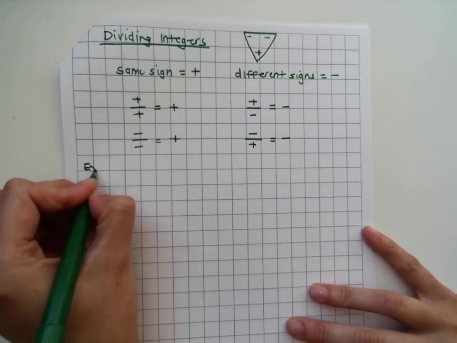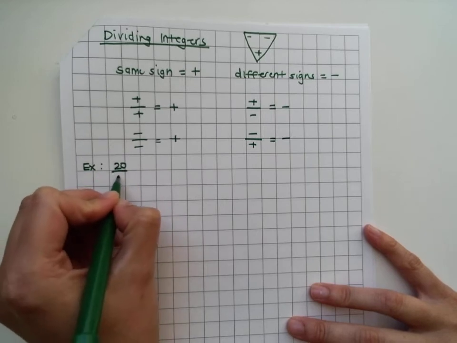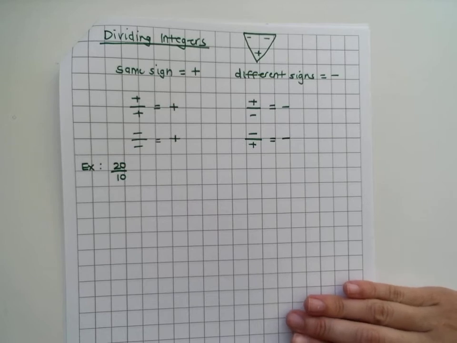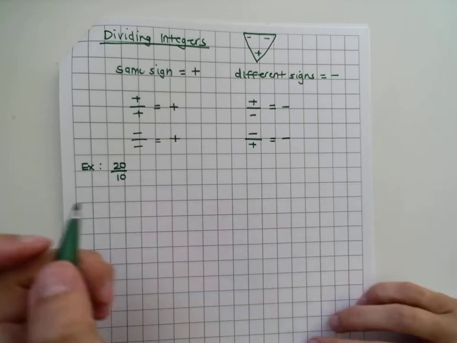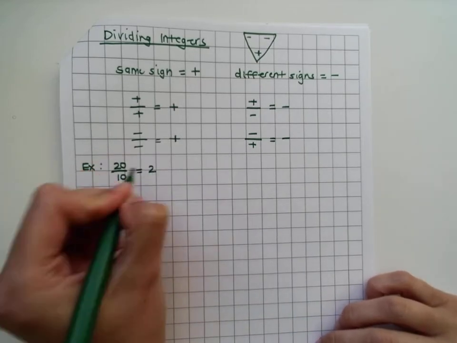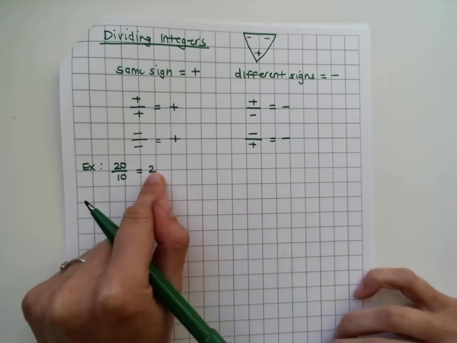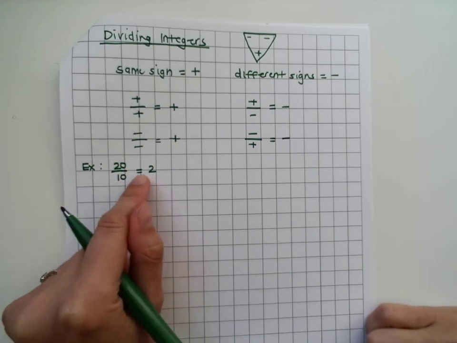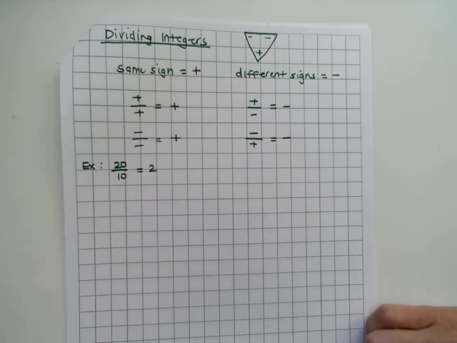Let's do some examples. So we'll start with 20 divided by 10. Think of it as you have 20 cookies and you're dividing it by 10 people. How many cookies would each person get? Each person would get 2 cookies. And you can always double check because your answer times the denominator, which is the number on the bottom of your fraction, should multiply to give you the top of your fraction. Does 10 times 2 give us 20? Yes, it does. So we know we divided correctly.